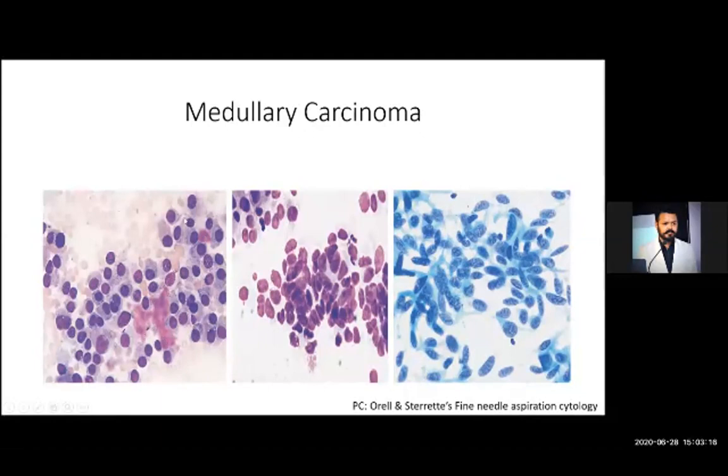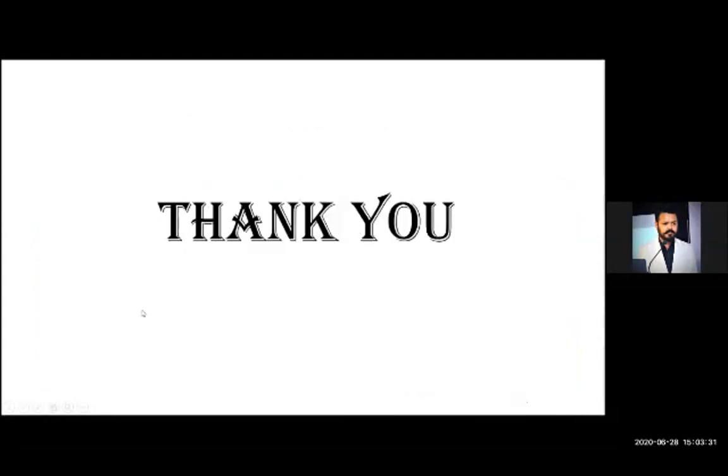Amyloid on MGG stain. This is MGG stain, this is MGG stain, this is PAP stain. On MGG stain, the amyloid looks like amorphous, acellular, pinkish or magenta colored material. So these were all the important lesions of thyroid we have discussed.